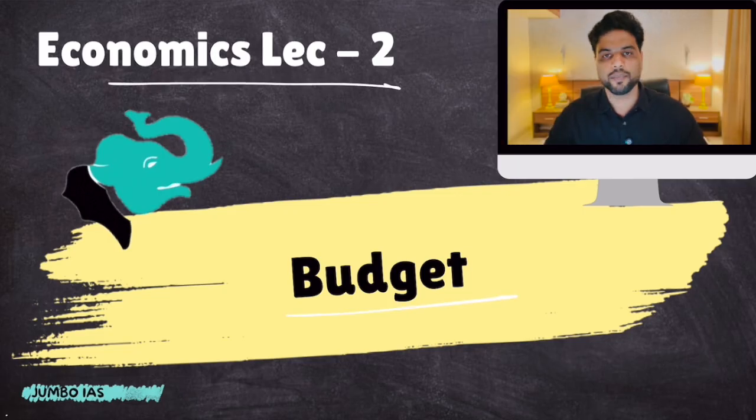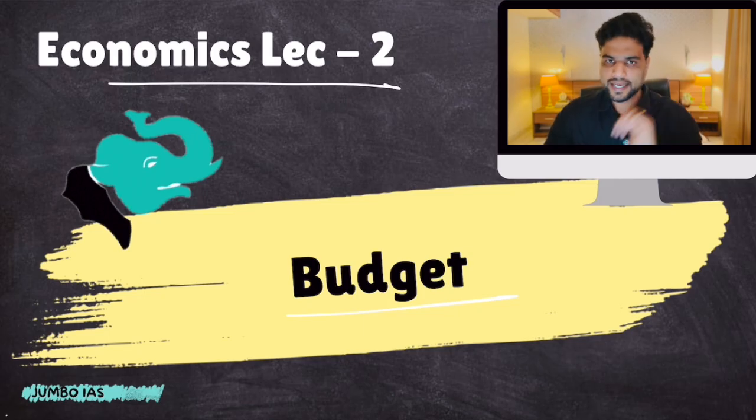What is this entire government budgeting process all about? Some static concepts like what is a balanced budget, what is the golden rule of public finance, all these concepts would be covered today. When the budget comes out next year, we will then focus on schemes and announcements made in that budget. But these static concepts would be covered today. So today we will talk about government budgeting, all the important facts that you should be aware of. Mostly the lecture would be static. The current affairs portion of this topic would be covered when the budget comes out, right? So let's begin. Budget, economics lecture number 2.